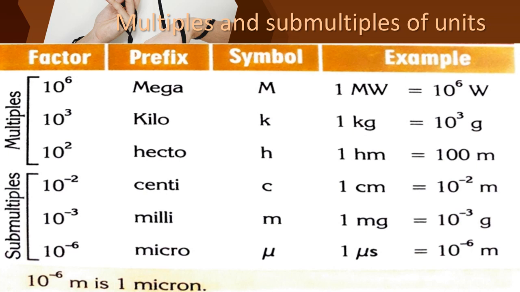We can make the number in a convenient way. These multiples and submultiples are used to reduce the numbers and to make it short in terms of powers.